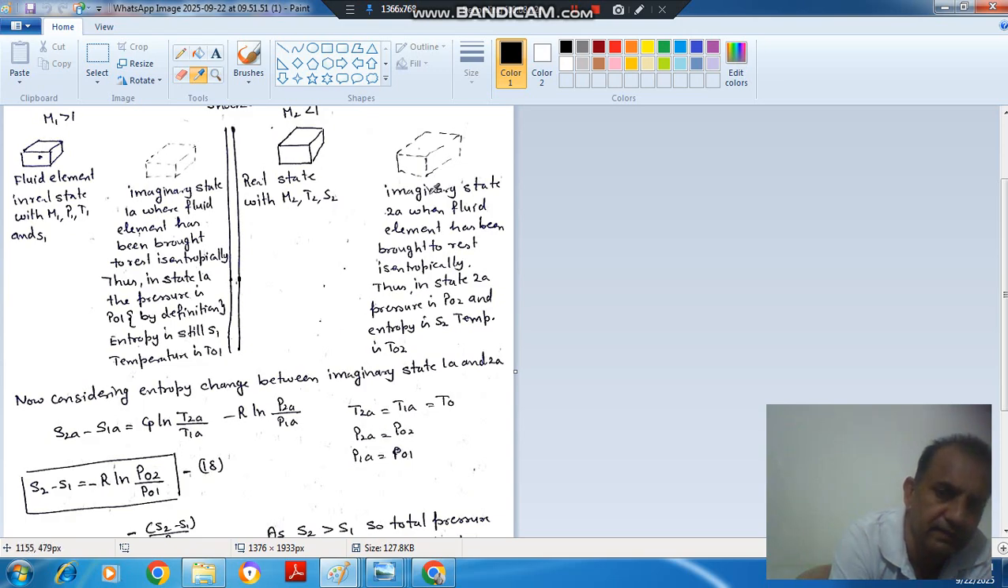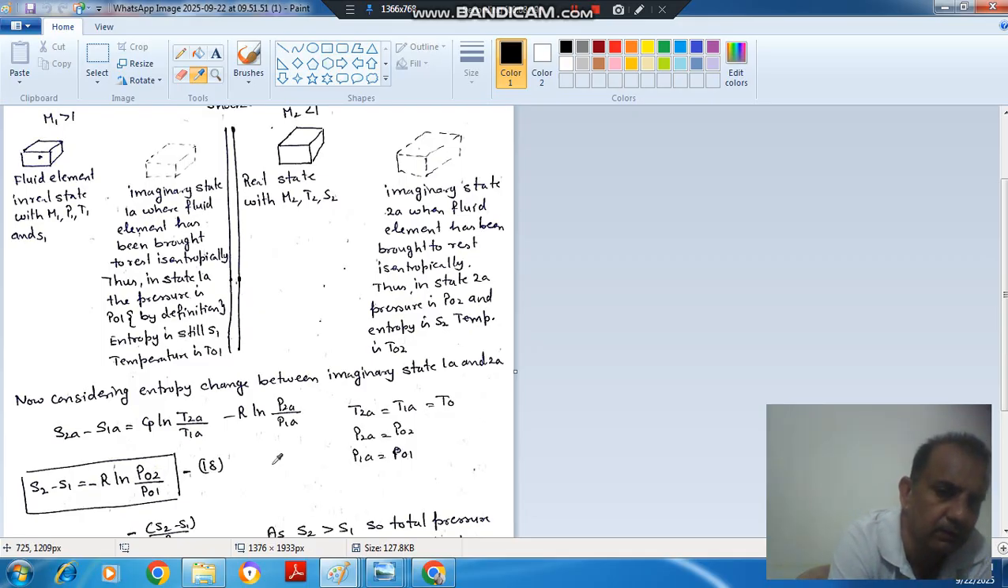Okay, so the formula will become S2A minus S1A is equal to Cp ln T2A by T1A minus R ln P2A by P1A. Now P2A is your P02 and P1A is your P01, and T2A and T1A are both T0, both are the same, so this term will be 0. So entropy change will be minus R ln P02 by P01. So this is the simplest formula you can remember for entropy change. R times the ln of the pressure ratio, with a minus sign, is equal to the entropy change.